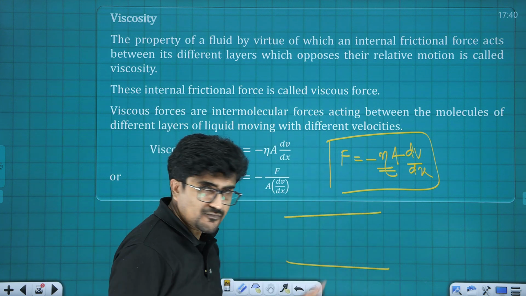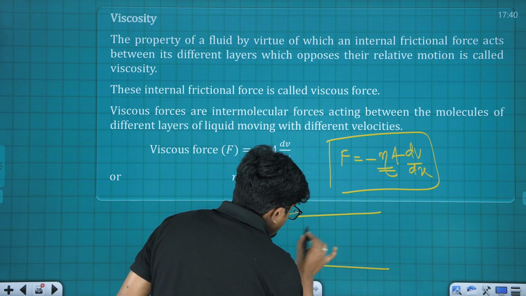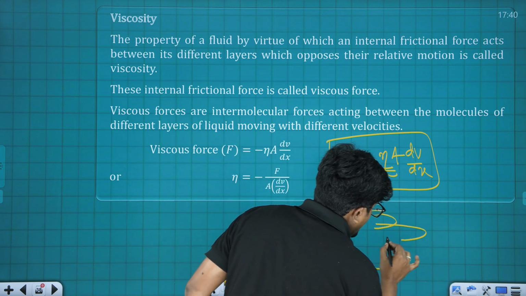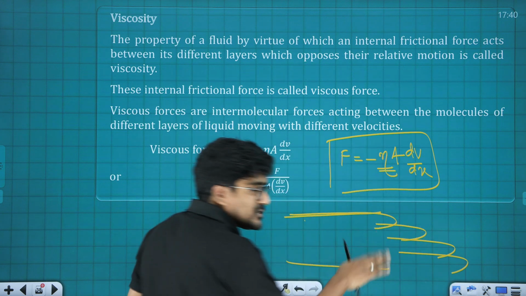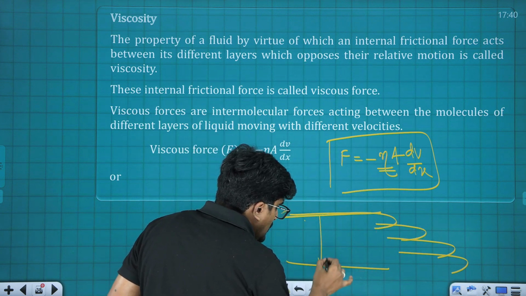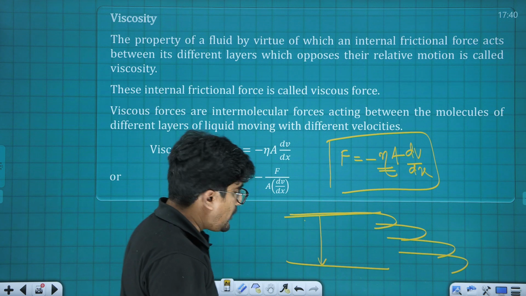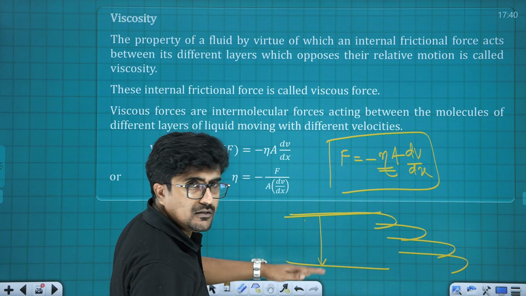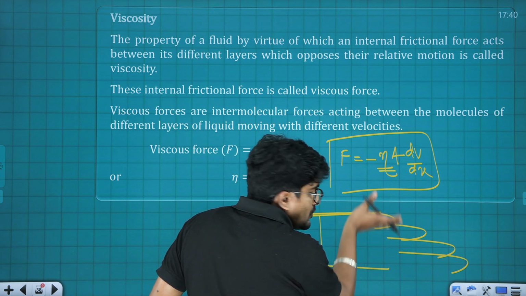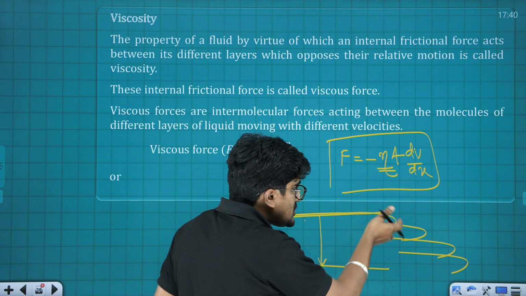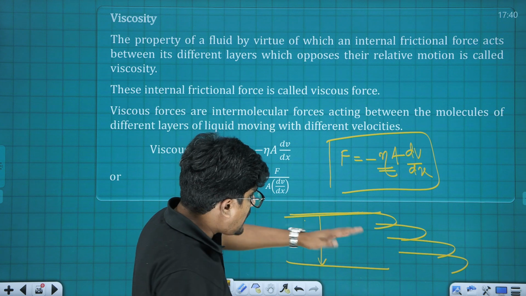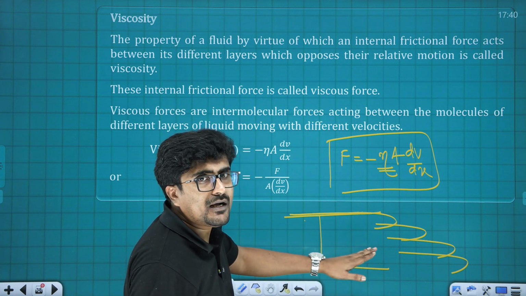Okay. So basically it can be marked in this way, like this is the liquid which is flowing. Once the liquid is flowing like this, you all know that if it is a laminar flow, then different layers are going to have different velocity. While flowing in the downward direction, the layer on the top is going to have the greater velocity, and the one at the bottom is going to have zero velocity.